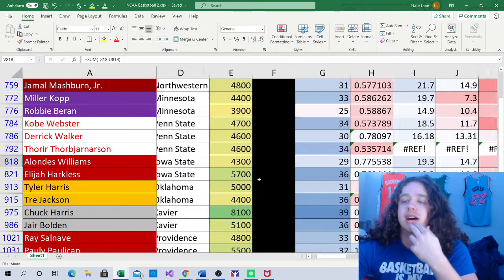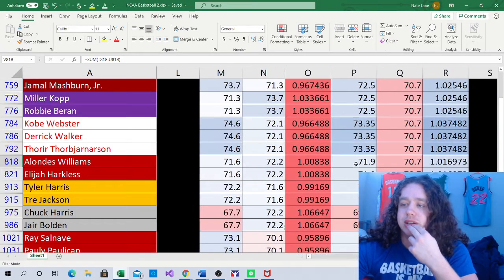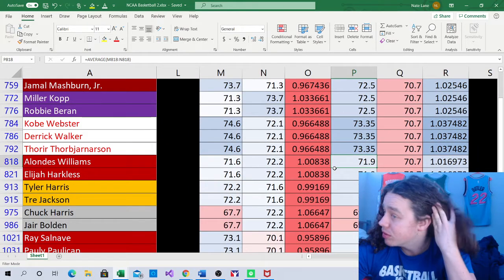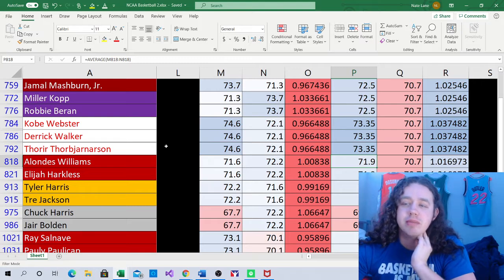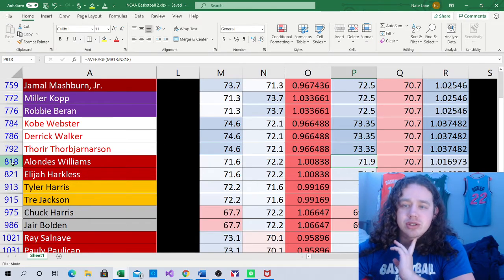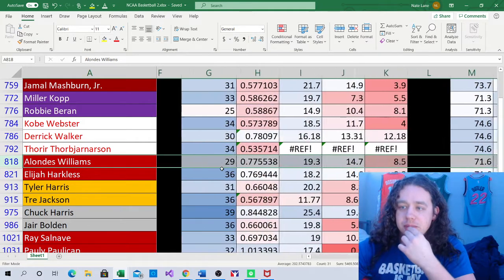On this game, the pace is going to be a 71.9 pace game. Decently paced game. Above average game. It's going to be a slight pace down spot for Oklahoma and a slight pace up spot for Iowa State, but nothing really too big of a deal here.